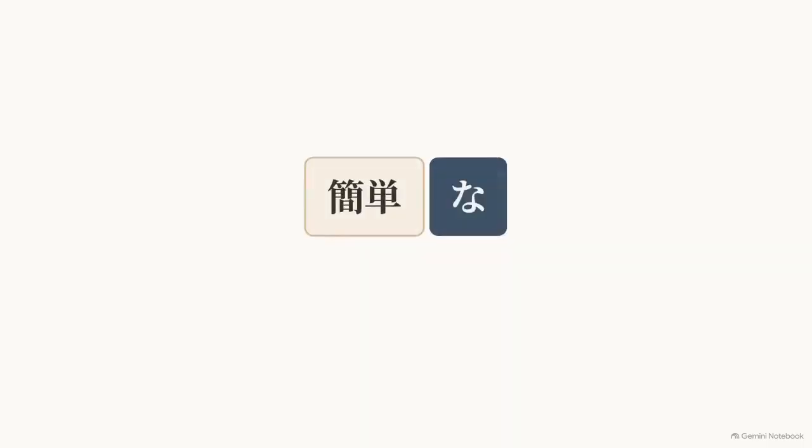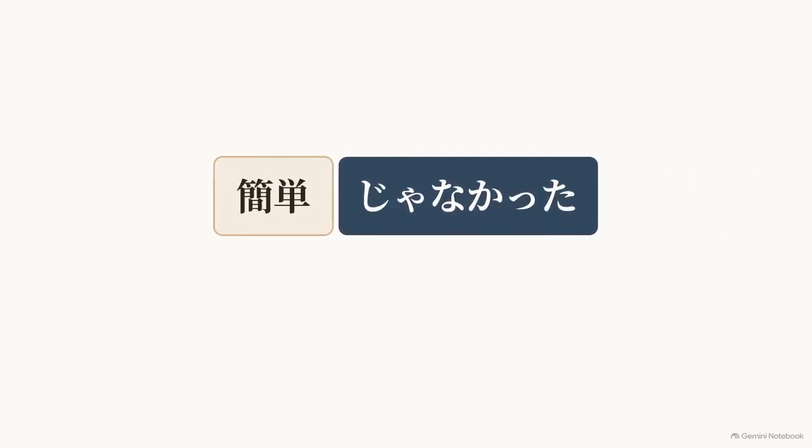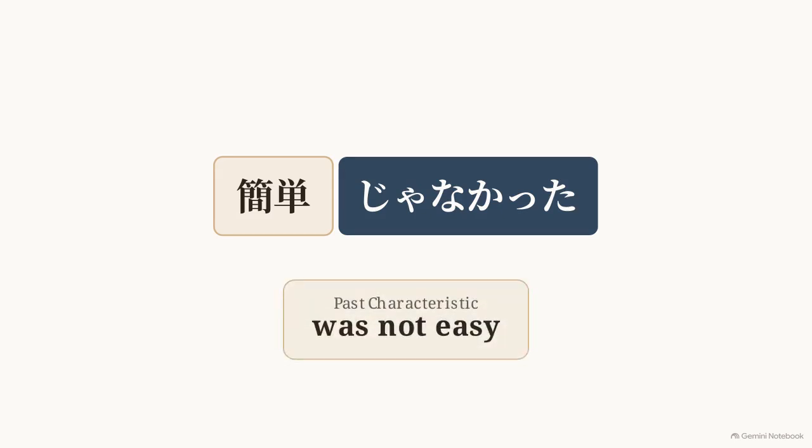Watch the screen. We start with kantan-na. Slice off that final na and slide our ending into the empty space, creating kantan janakatta. This translates to, it was not easy. Use this pattern for any characteristic a situation lacked in the past.